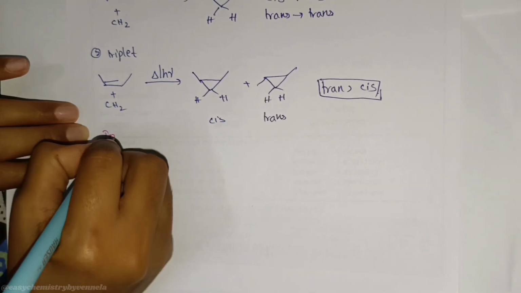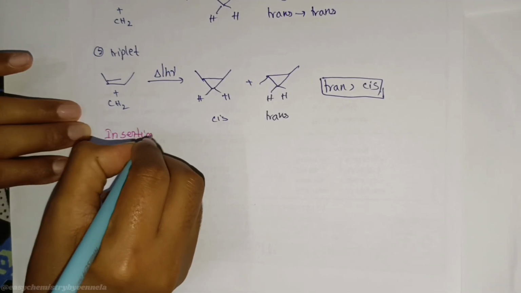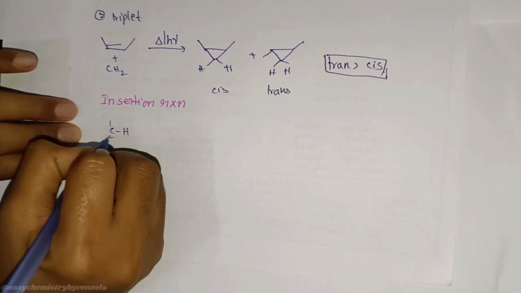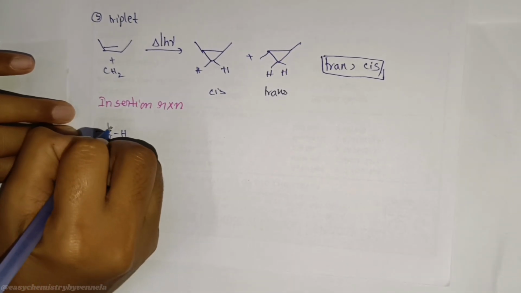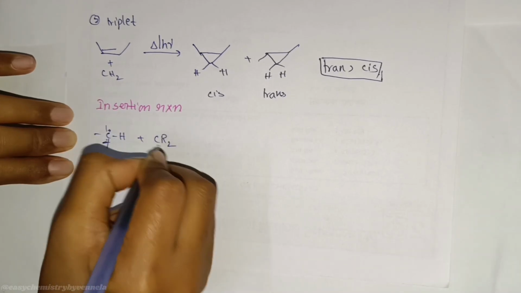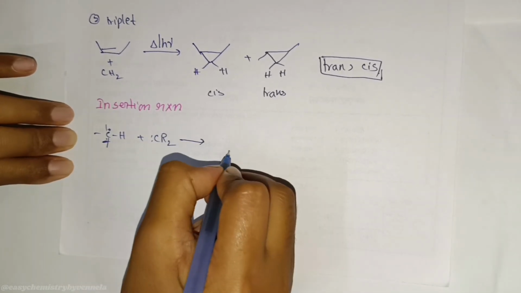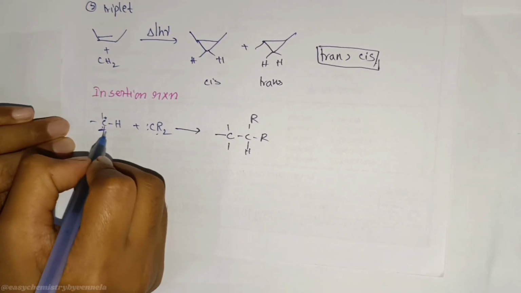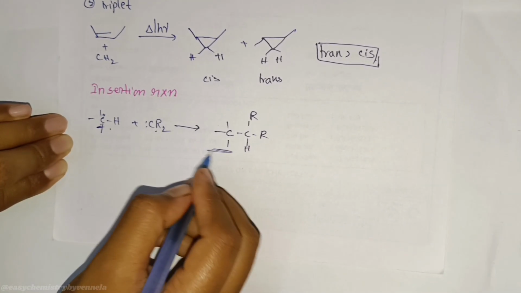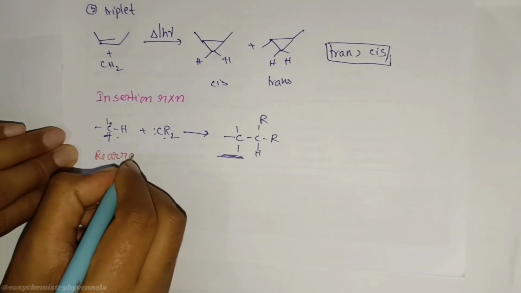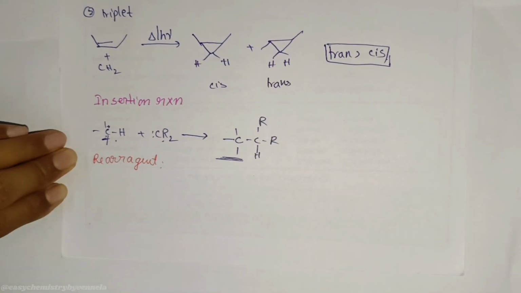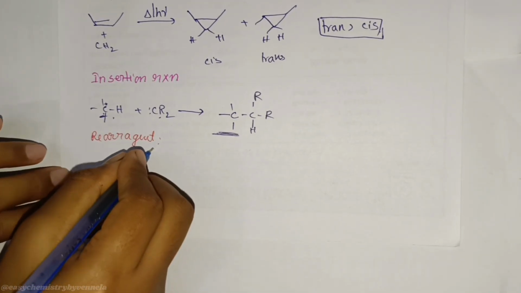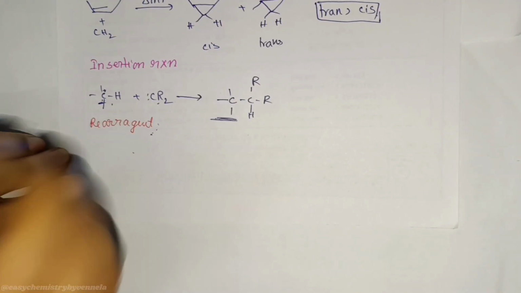Next, insertion reactions. Carbene can insert in a C-H bond, like entering between two friends and changing their bond. Next, rearrangements. Because it is unstable, it rearranges or reacts differently. Like unpredictable characters in movies.